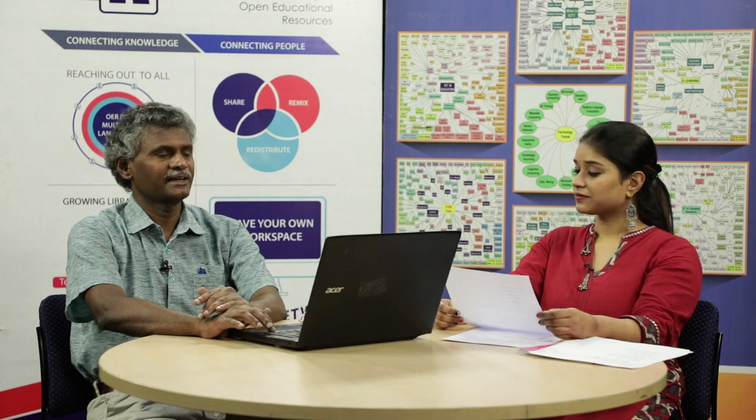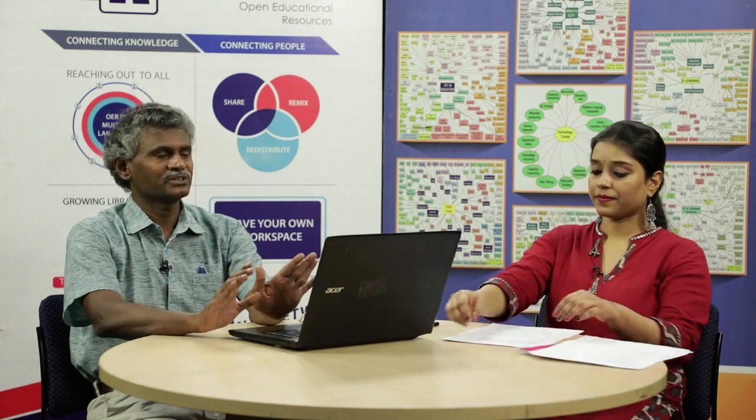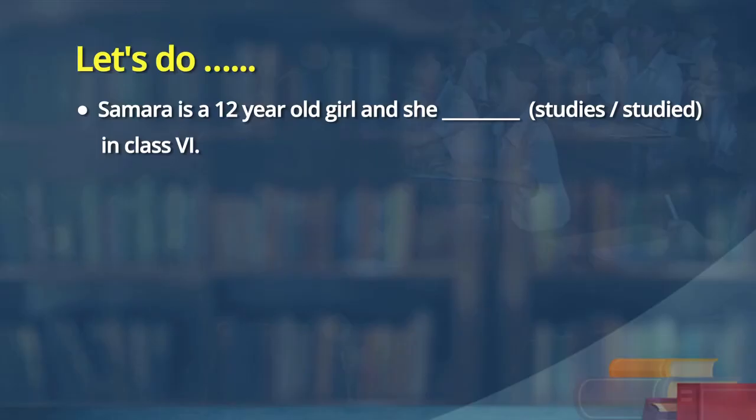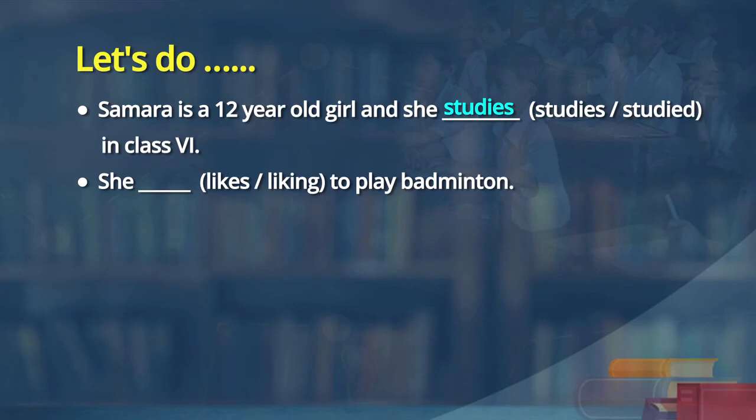Now, I am going to ask you to do this activity. Let me read out and you will have to say which form of the verb will fit. Okay, sir. Now, look at it. Samara is a 12-year-old girl. She studies or studied in class 6. Studies. She likes to play badminton, or she liking to play badminton?